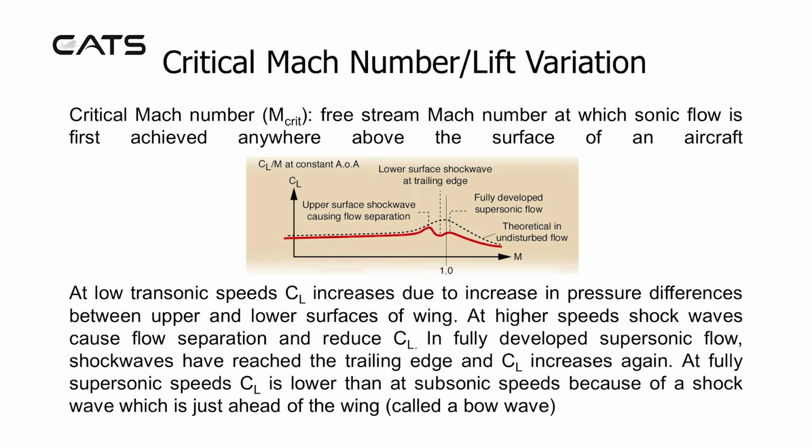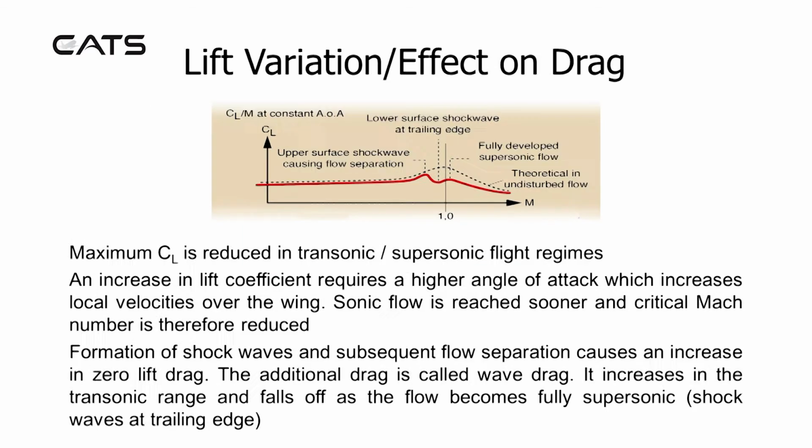In fully developed supersonic flow, shock waves have reached the trailing edge and CL increases again. At fully supersonic speeds, CL is lower than at subsonic speeds because of a shock wave which is just ahead of the wing, called a bow wave.